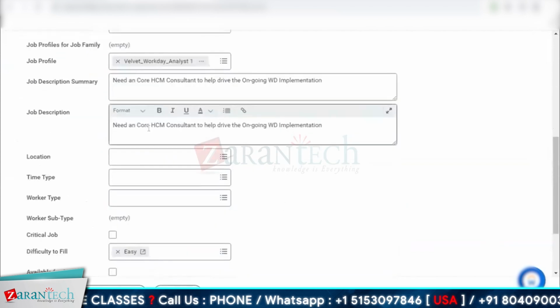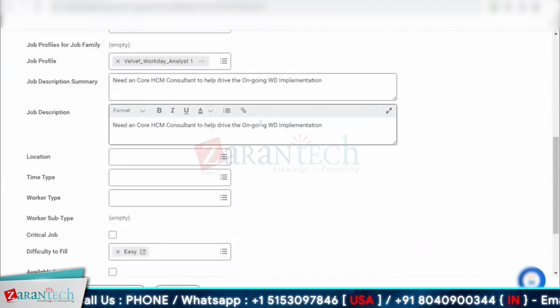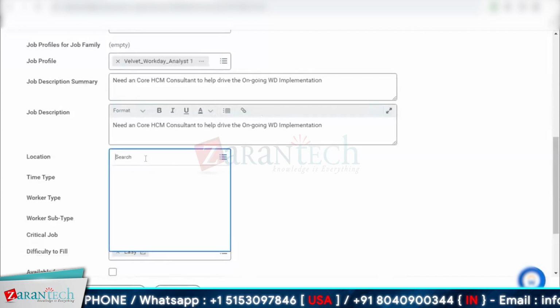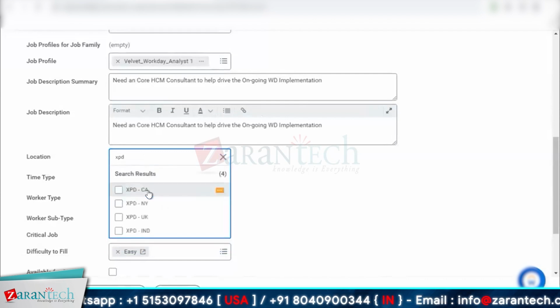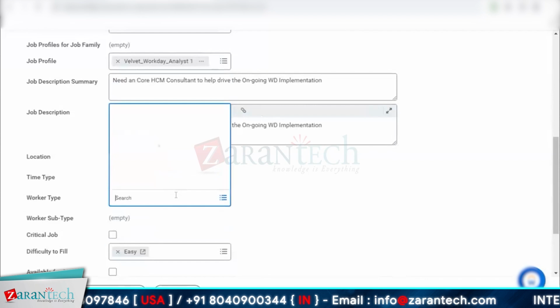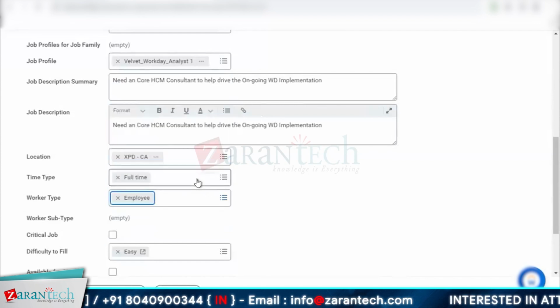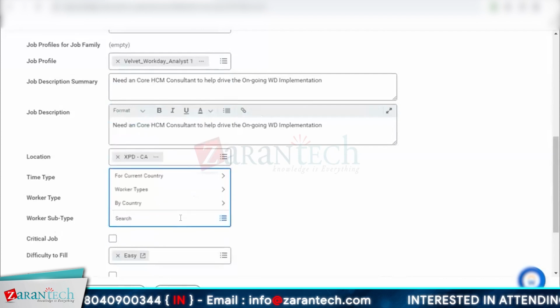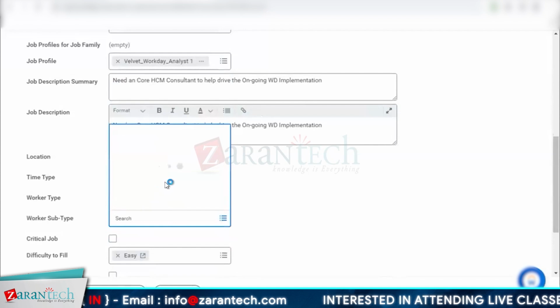If you notice something, summary and description got populated automatically. And location, we already have locations which we can use for this. Time type, you already are familiar. We'll go through this page multiple times because as and when we create something new, we'll come back here, create a position and see what new we have changed or what exactly we have added.